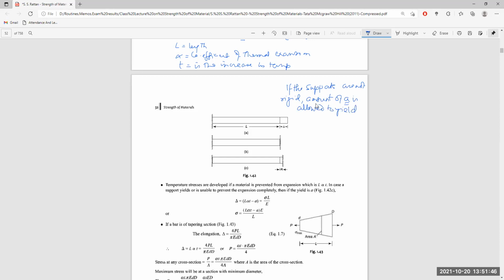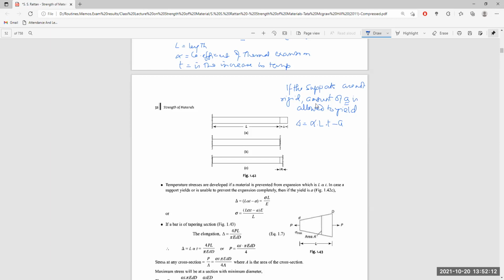Since this amount of deformation is allowed in length, the thermal stress will depend on alpha into L into T minus delta. This is supposed to be the total elongation. A portion of it is not allowed to increase, while another portion, delta, is allowed to increase.